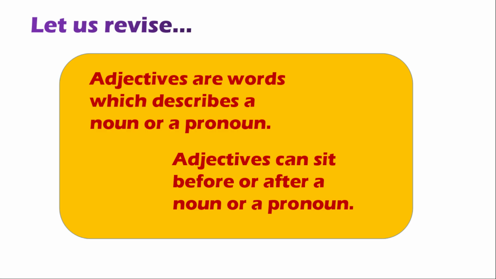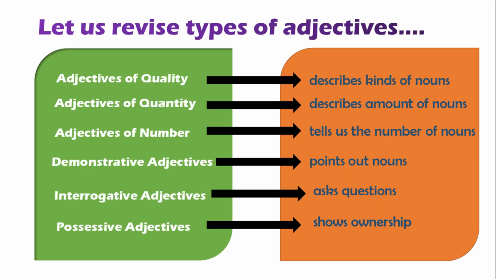Now, let us quickly revise what we have learned. Adjectives are words which describe a noun or a pronoun. Adjectives can sit before or after a noun or a pronoun. There are 6 types of adjectives. Adjectives of quality describe kinds of nouns.